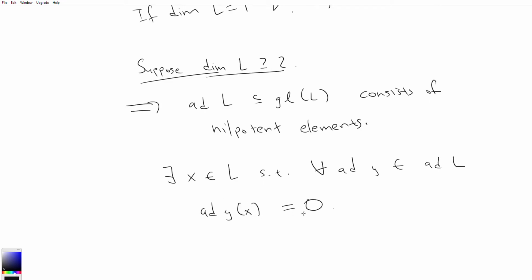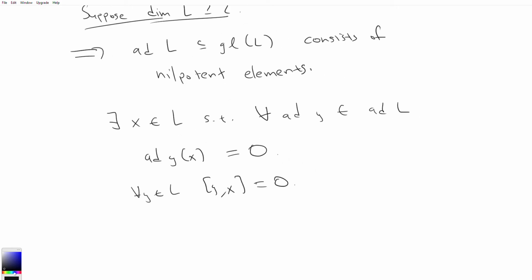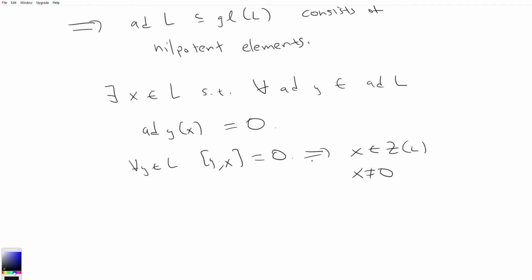So X is the common eigenvector for ad Y. And so what this means is that for all Y in L, Y bracket X is equal to 0. So clearly, X is an element of the center, and X is non-zero. So we see that Z of L is non-zero.